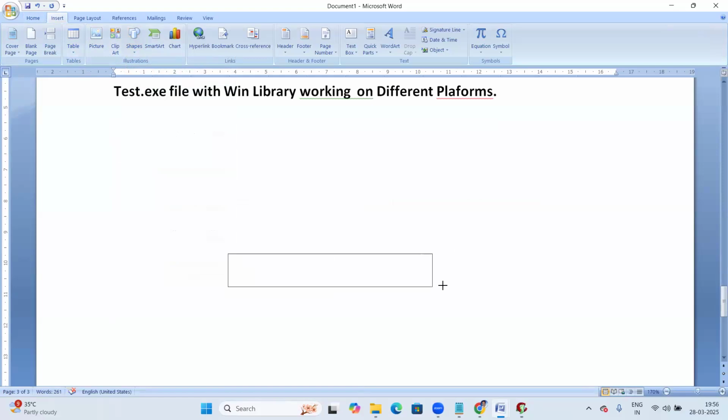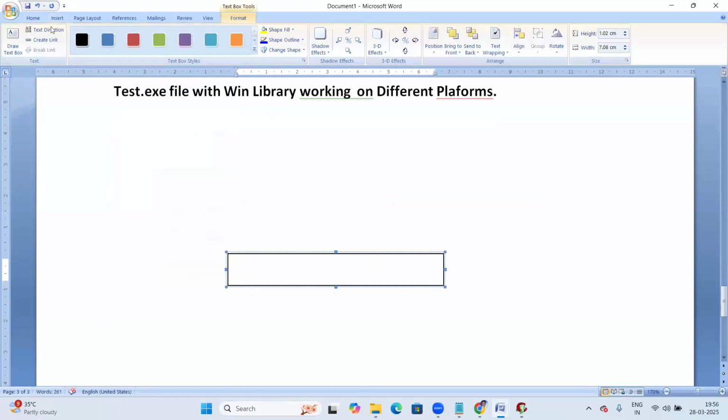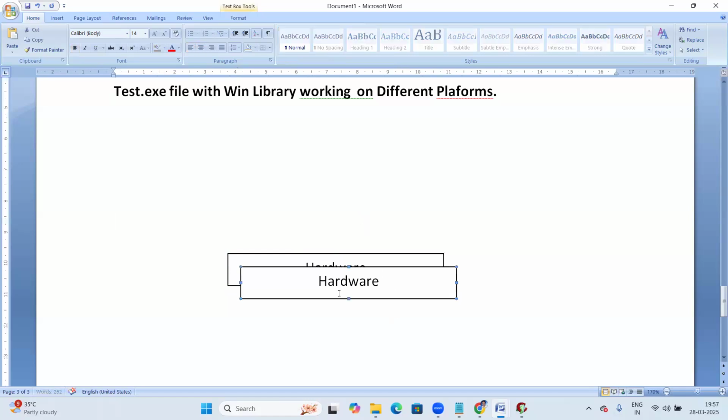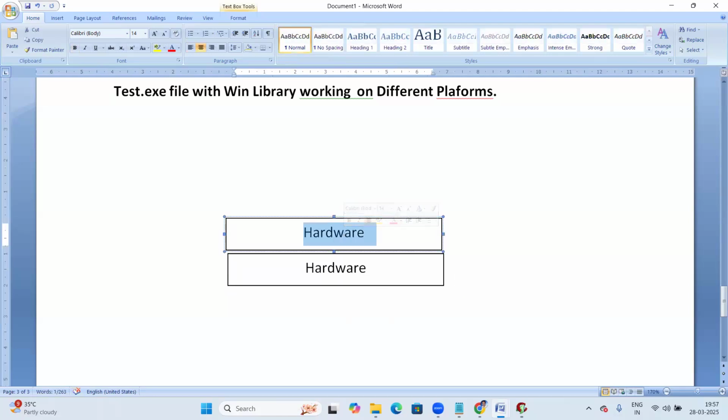Suppose hardware, yes, your computer hardware. On top of hardware, next the OS, Windows OS.